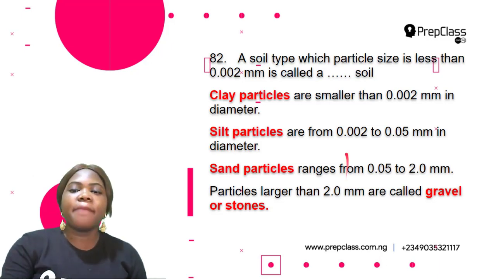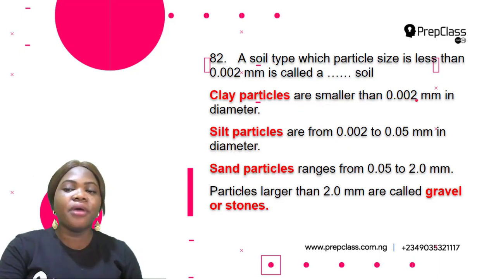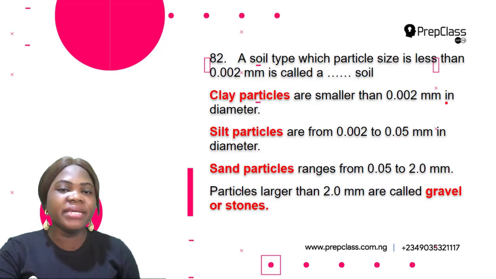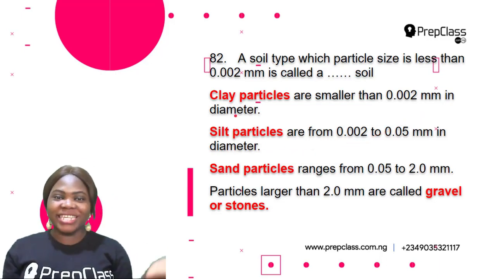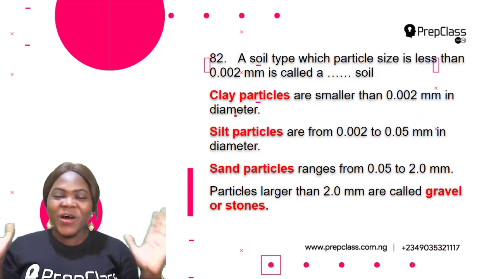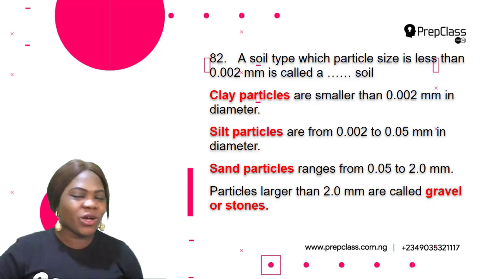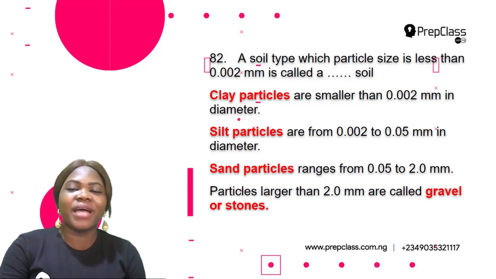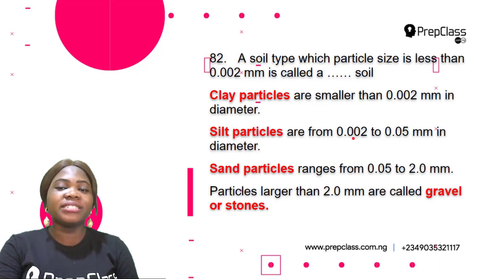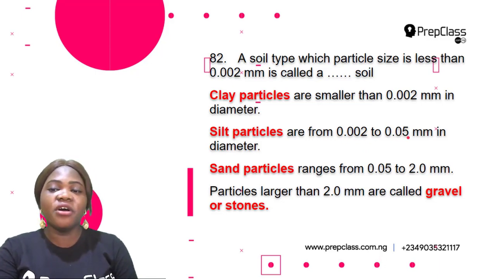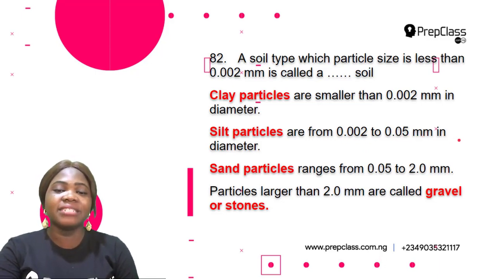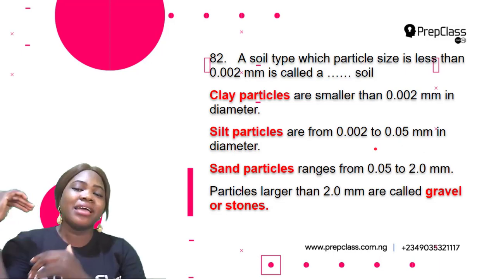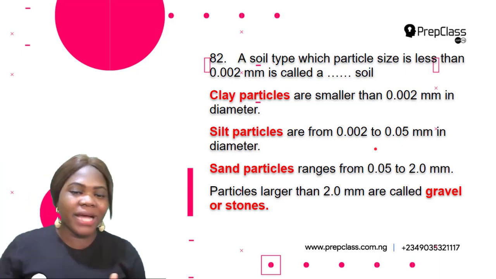So clay particles are smaller than 0.002 millimeter in diameter. So of course, clay particles is the right answer. But let's still find out the sizes of the other particles. Silt particles are from 0.002 to 0.05 millimeter in diameter. So this means that silt particles are bigger than the clay particles.